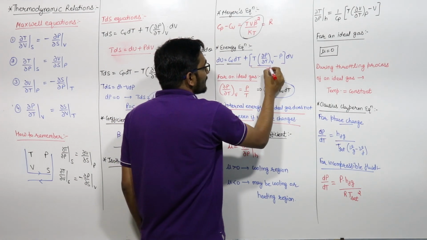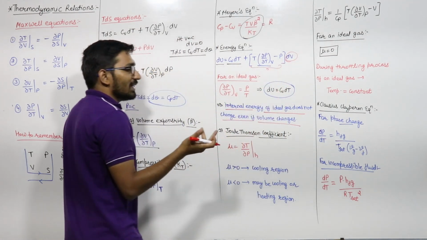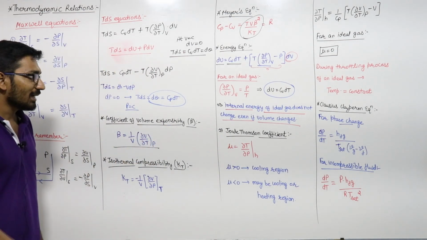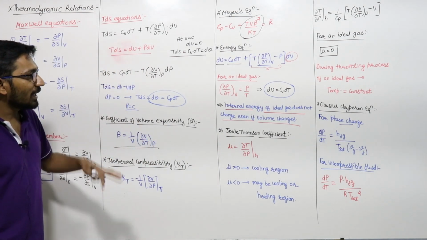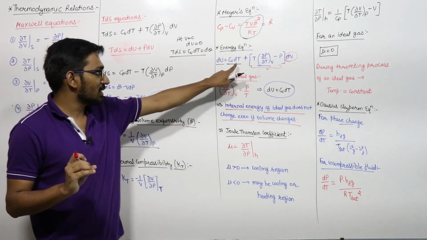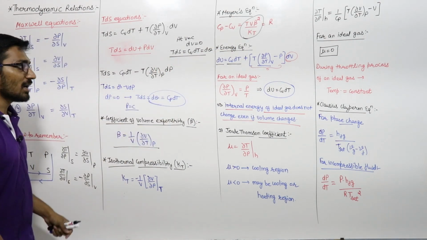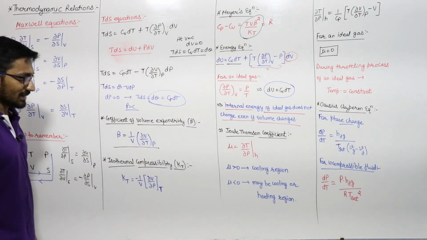Because for an ideal gas this term is 0. So if dV is 0 or dV is positive, it doesn't matter. वह matter नहीं करता है. So the internal energy of an ideal gas is a function of temperature. If the temperature changes, then only internal energy will change. Otherwise, internal energy of an ideal gas will not change.